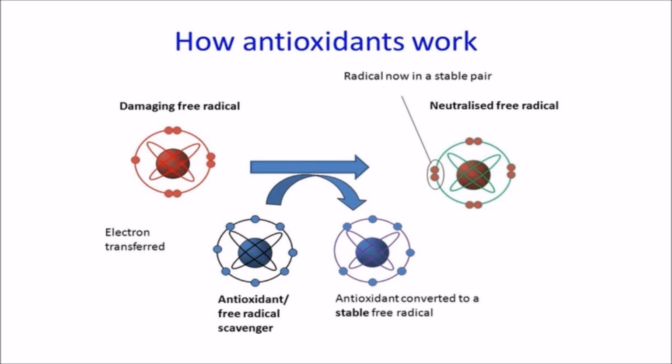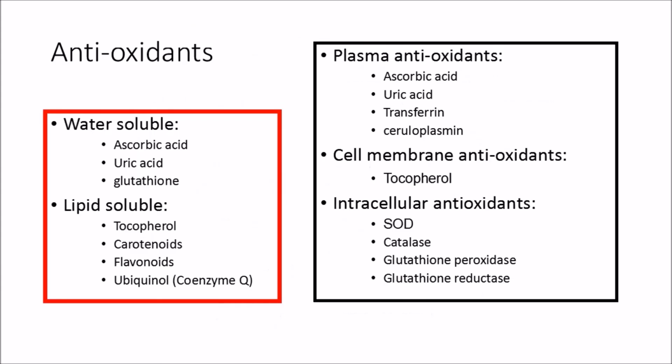In this way the antioxidants work. So here some examples of water soluble antioxidants, lipid soluble antioxidants, plasma antioxidants, cell membrane antioxidants, intracellular antioxidants based on their location. So in this way we can classify antioxidants.